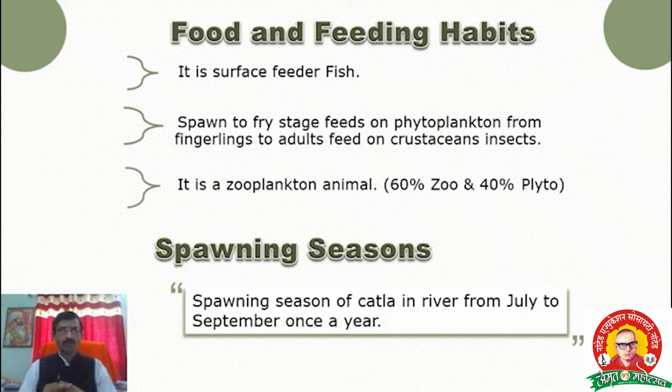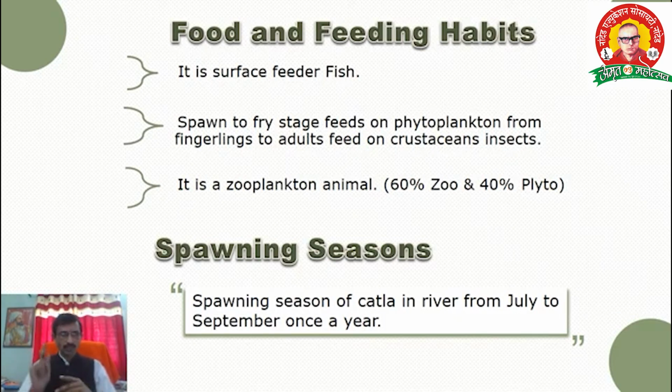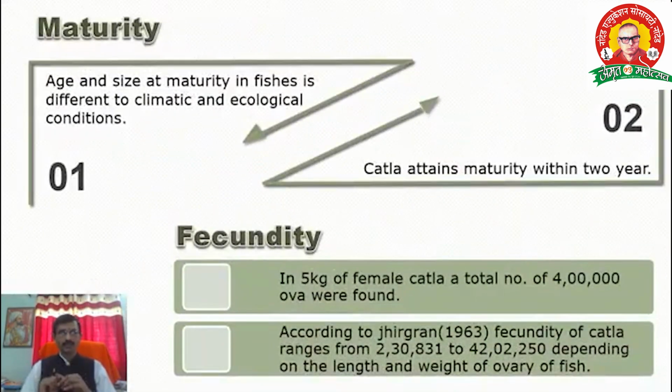Then the next aspect of our biology is the spawning season. Spawning season and breeding season are both the same. Spawning season of Catla in the river is from July to September, once in a year. Generally, the breeding season of Catla is from June up to the first week of September. Especially once in a year, it means that the fish is a seasonal breeder. It breeds once in a year.